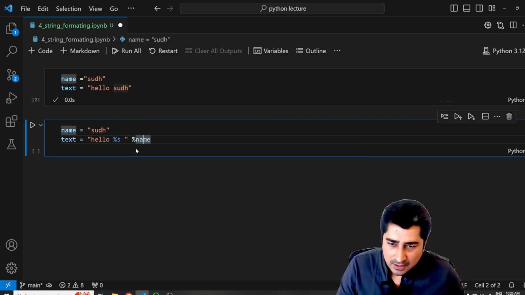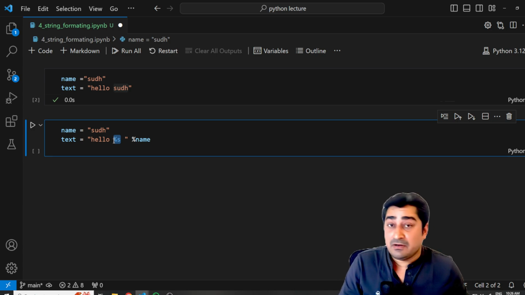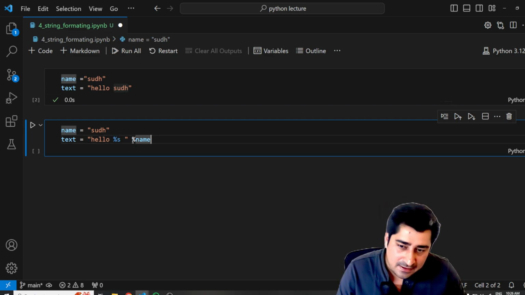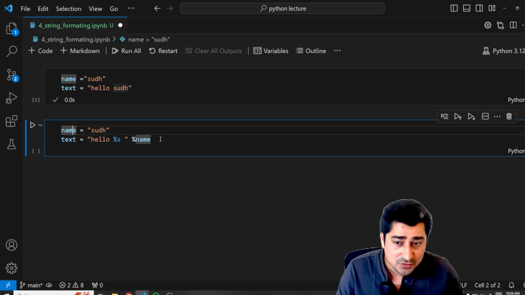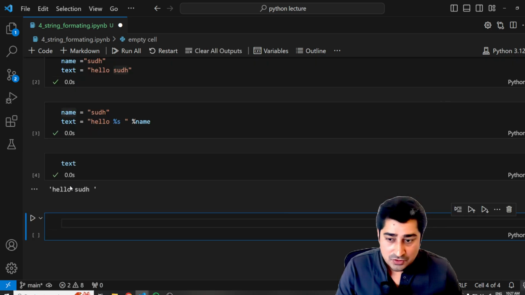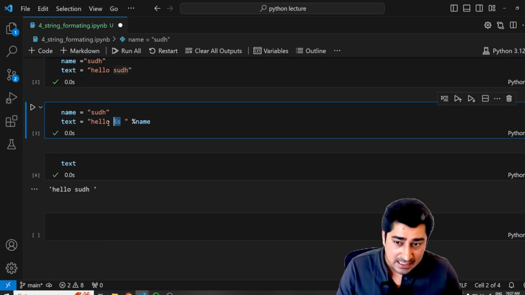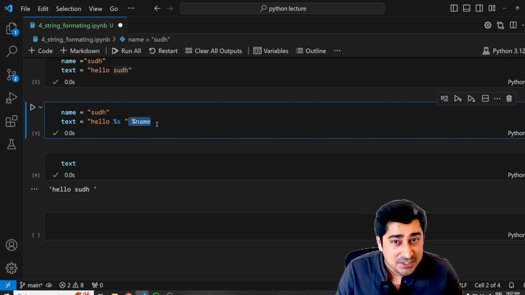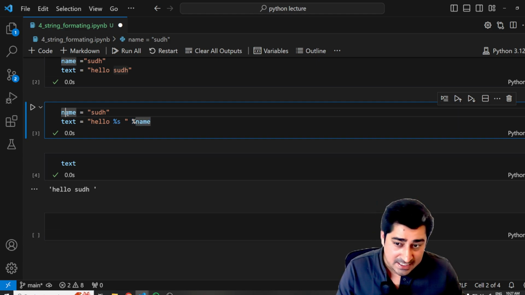So, name. As you can see, percent s means it will be expecting a string. Simple. This is the meaning of percent s. And then here I'm saying percent name. Name is this particular variable, so at runtime it will take data from this variable. Let me print text now. Here you will find that it is printing hello SUDH. From where is it getting this SUDH value? From here, name is holding this SUDH value.